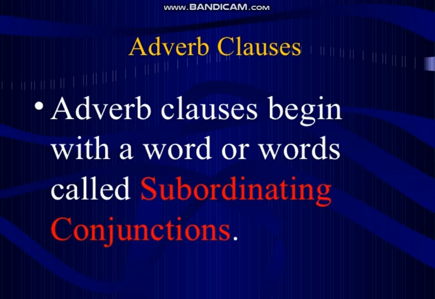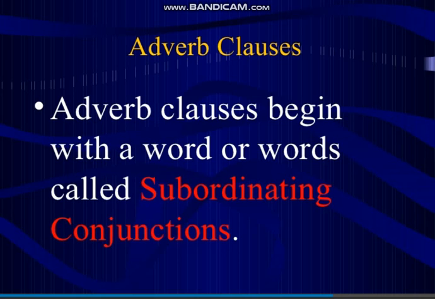I gave you a formula, FANBOYS: for, and, nor, but, or, yet, so. These are just a few coordinating conjunctions which join two independent clauses. And then I told you that we have certain subordinating conjunctions which function by joining the subordinate clause with the main clause. So adverb clauses begin with a word or words called subordinating conjunctions.